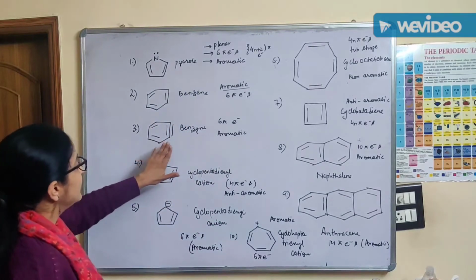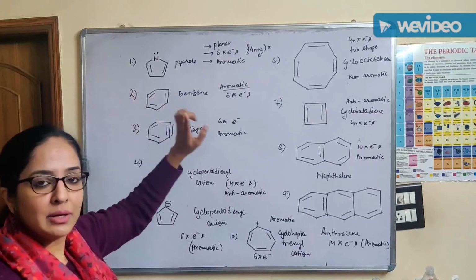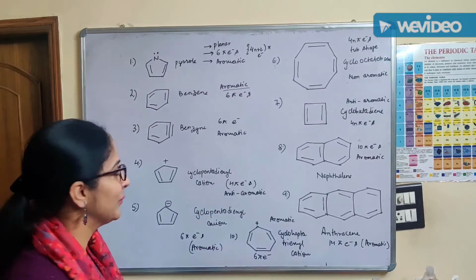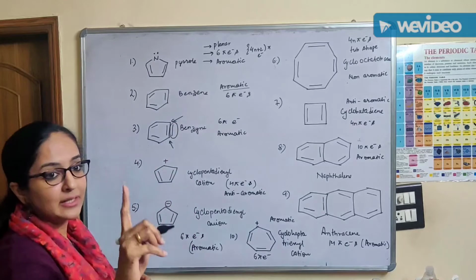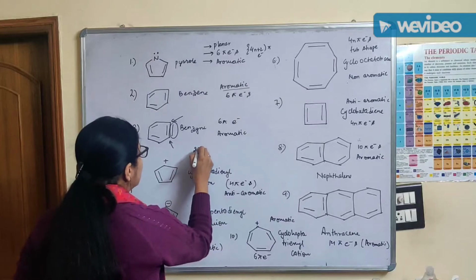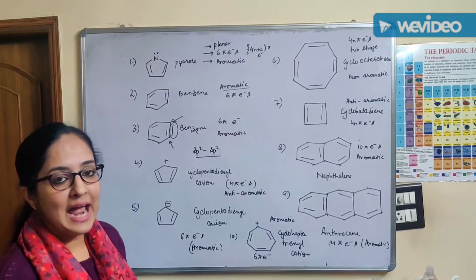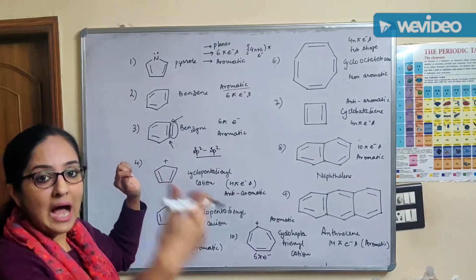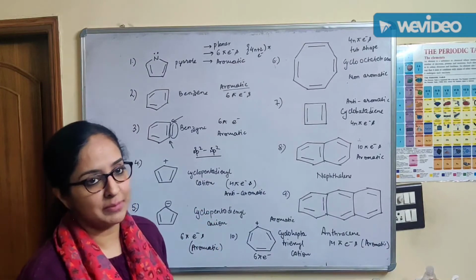So, again, now you will see that in this particular structure, can you see how many pi electrons are there? Can you count, students? 2, 4, 6, 8. Is it really 8 pi electrons? No. Actually, this pi bond, the one which I am encircling, which is shown outside the ring, is formed by the overlap of two sp2 hybrid orbitals, right? And they are strained. They are tilted and they are strained. So, thus they fall out of the planar ring. There are only 6 electrons or 3 pi bonds in the planar ring.